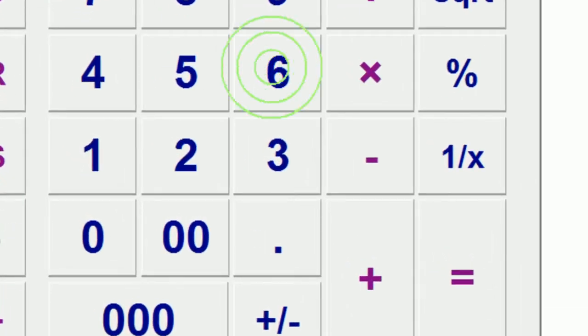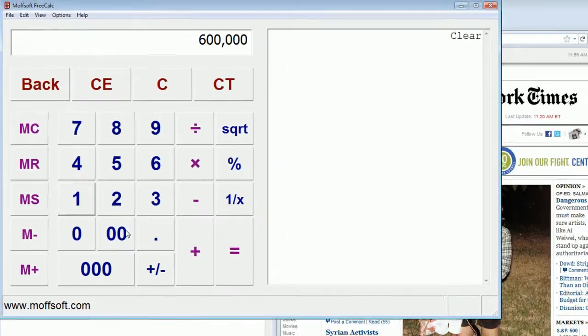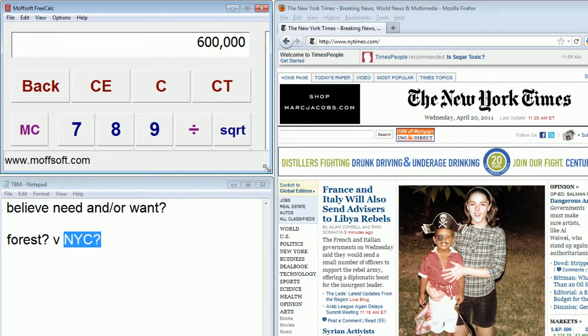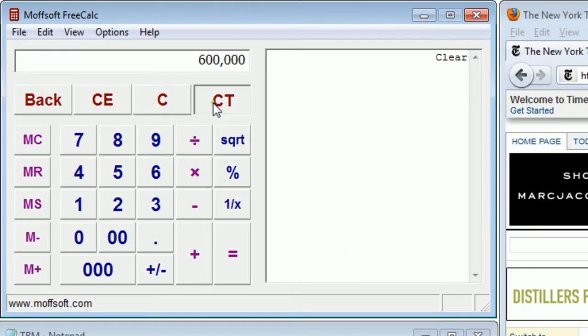And you notice what I did when I was doing the 600,000, I didn't have to press 0, 1, 2, 3, 4, 5 times, right? All I had to do was press 600 and then 1,000. So that saves us a lot of time. And then it also has all the basic functions of a calculator. But that's part of why this particular tool is very powerful, is that it has those two particular functions there, despite the fact that you can do square root, percentage, and fractional calculations, right?